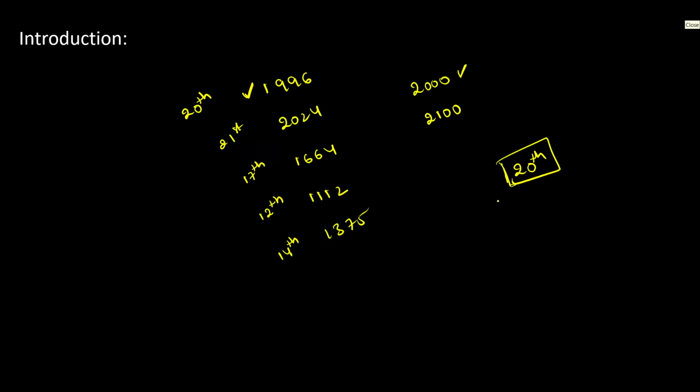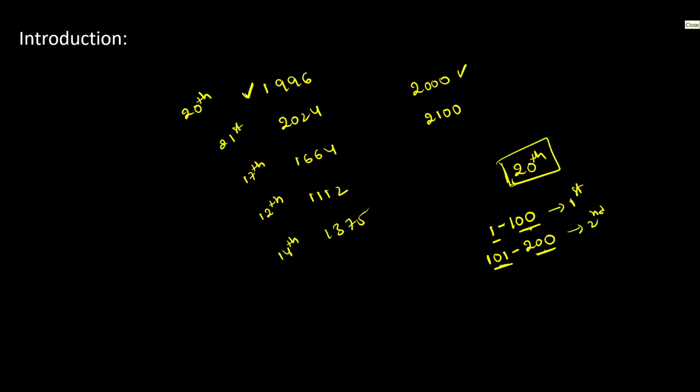Century is a set of 100 years. Observe this one carefully. From 1 to 100 comes under first century. So this being the first year of the century and this being the last year of the century. So first year of the first century is 1 and last year of the first century is 100. And the next century begins from 101 and up to 200, which comes under second century. This is the first year of this century and this is the last year of this century.